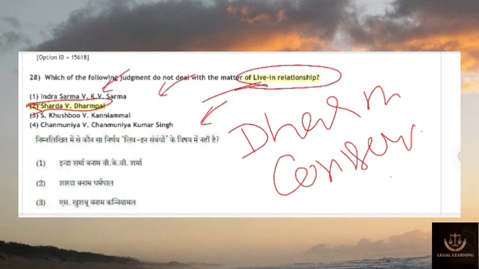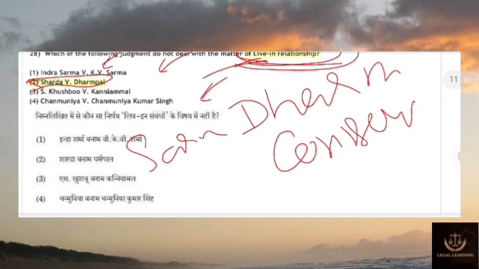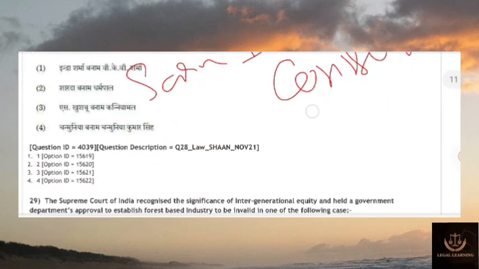So you have to remember the other cases also. Indra Sharma versus KV Sharma. Both have the last surname Sharma. One is Indra, another is KV. And then S Khushboo versus Kanniammal. Then D. Velusamy versus D. Patchaiammal, and Chanmuniya versus Chanmuniya Kumar Singh. So names are similar. Then Sarda versus Dharampal is not relating with this. You can separately study these cases. It will enhance your knowledge and it's very important, a current topic.